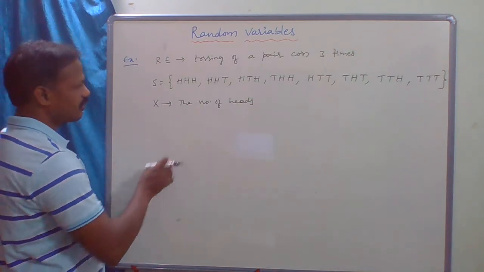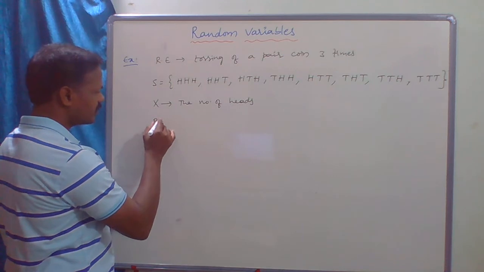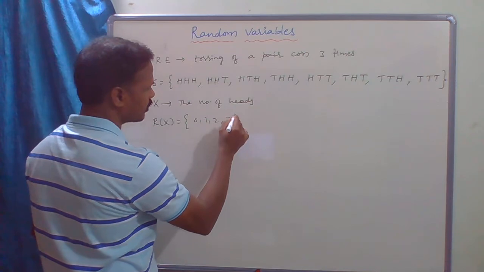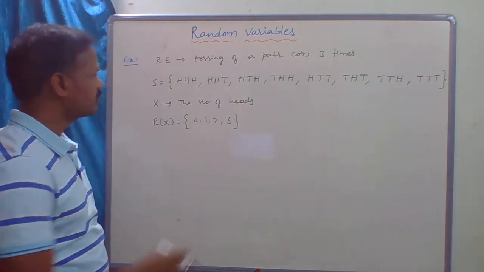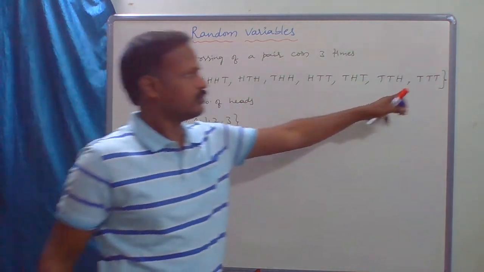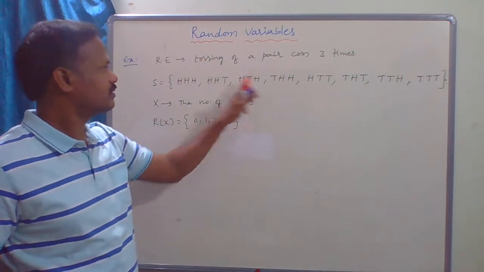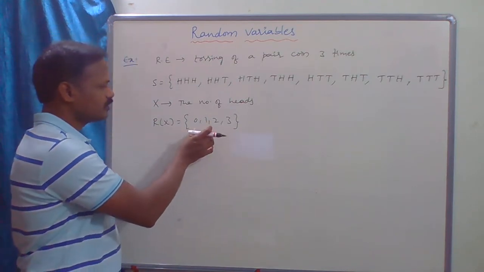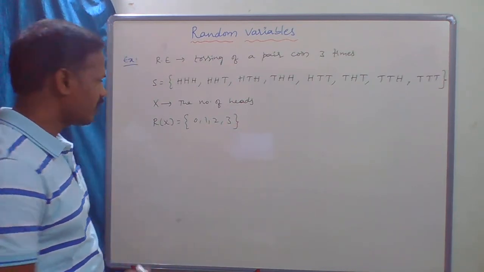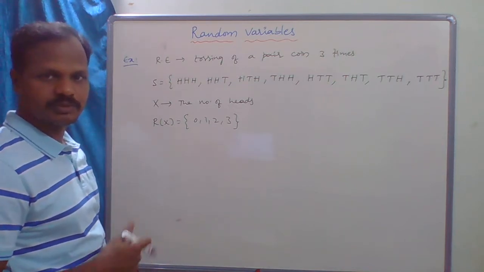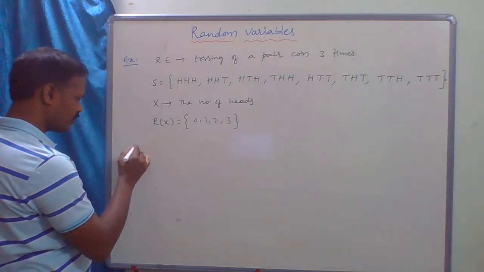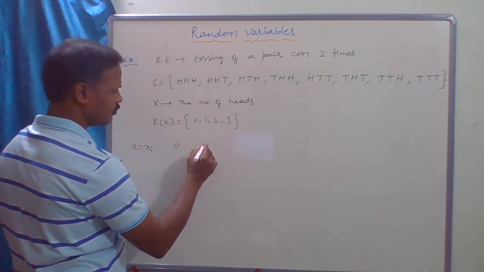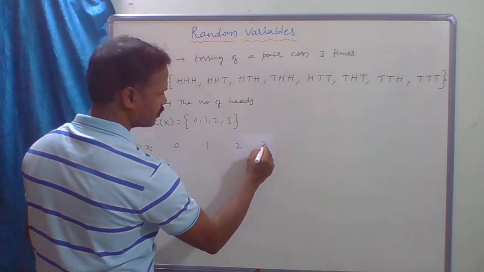Now what is the range of x here? The range of x is 0, 1, 2, 3: the number of heads, 0 heads, 1 head, 2 heads, 3 heads. So the outcomes of the random variable are 0, 1, 2, 3. So I will write the probability distribution table: x equal to xi, 0, 1, 2, 3.